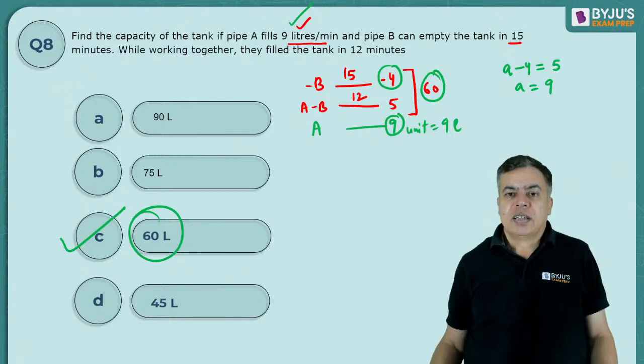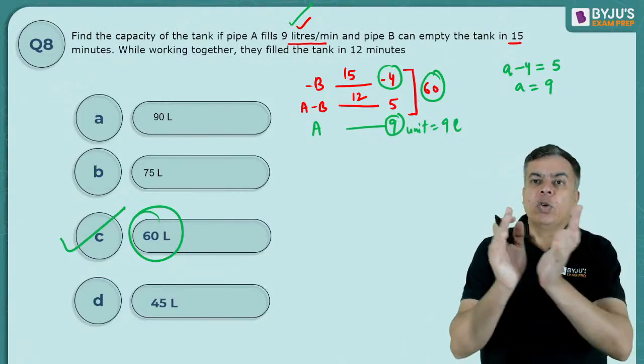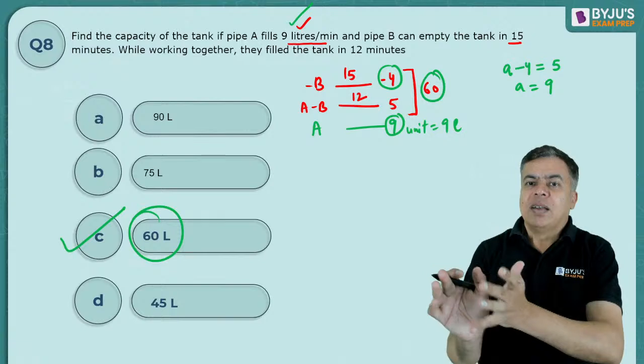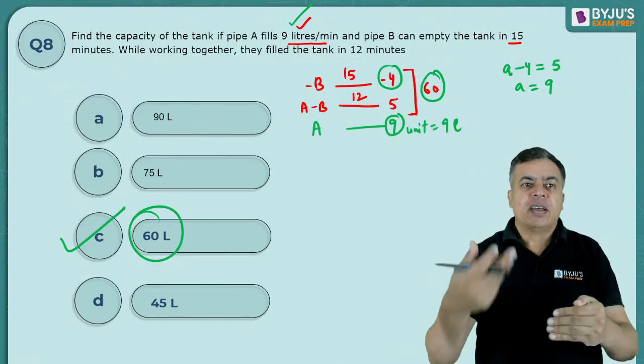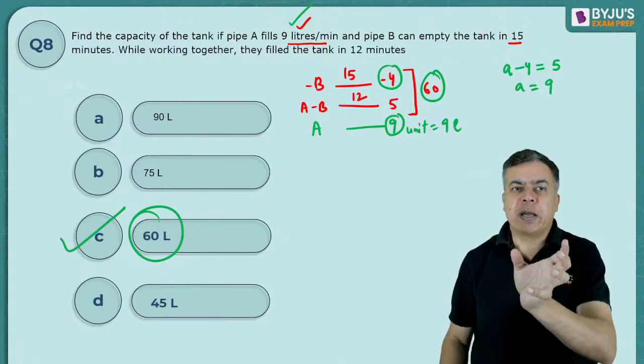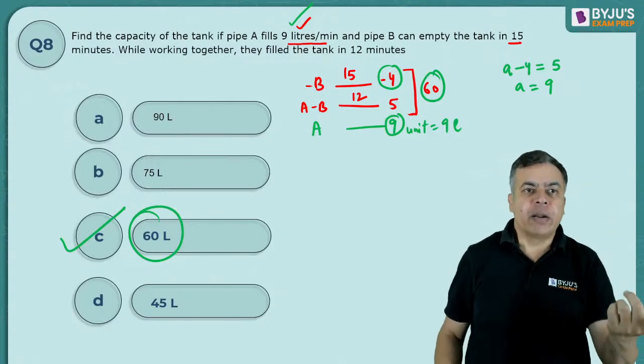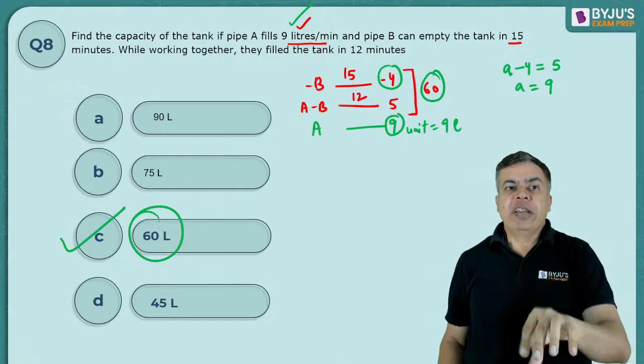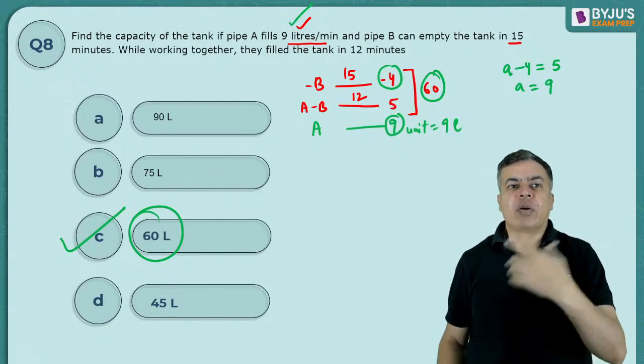My 9 unit equal to 9 liter, because A is filling, according to my answer, 9 unit per minute. But here it is given 9 liter per minute. So that means 9 unit equal to 9 liter. So 60 unit equal to 60 liter.